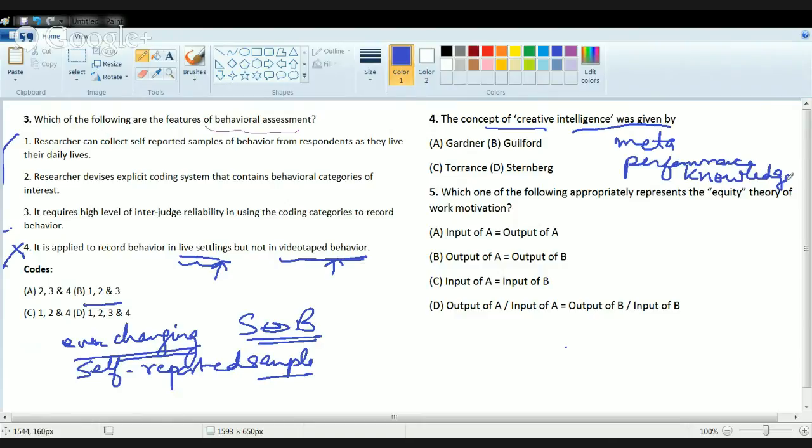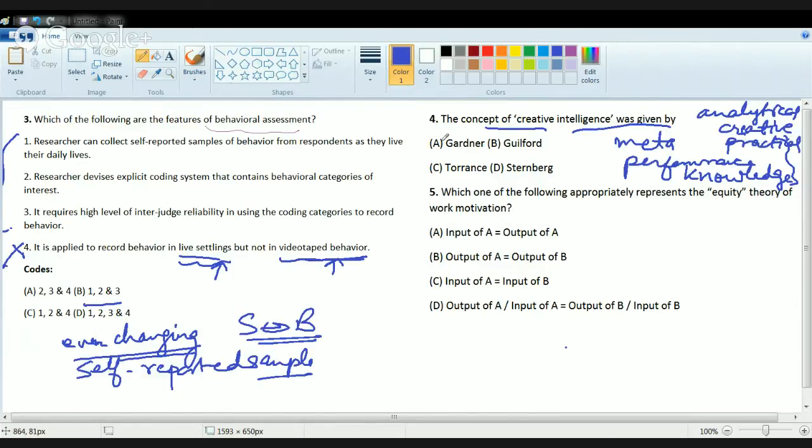So these three are the basic things that we talk about in the concept of what Sternberg gave in his theory. Now, based on these three, he gave three components of intelligence. First is analytical, then you have creative, and finally you have the practical.